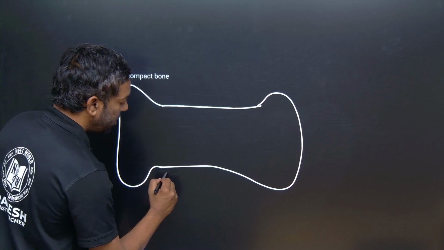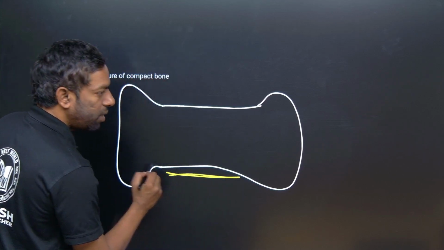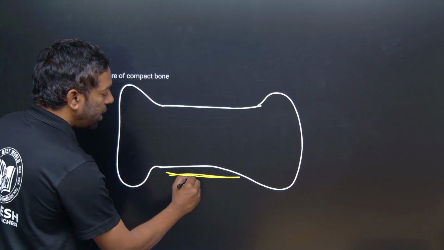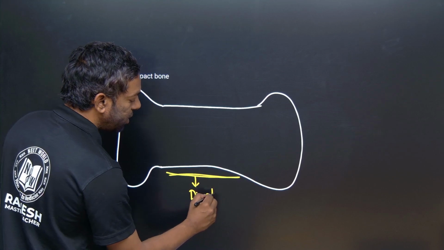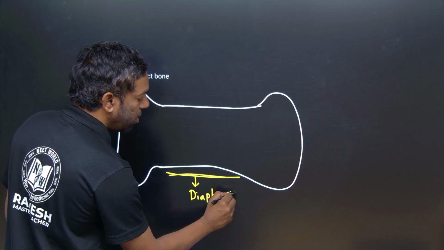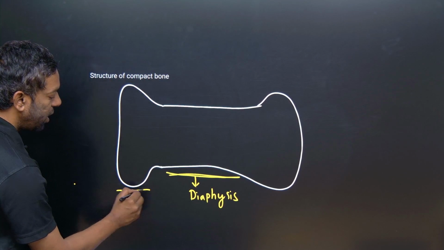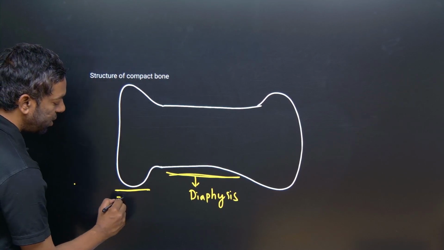This part we can call the diaphysis. This part we can call the epiphysis.